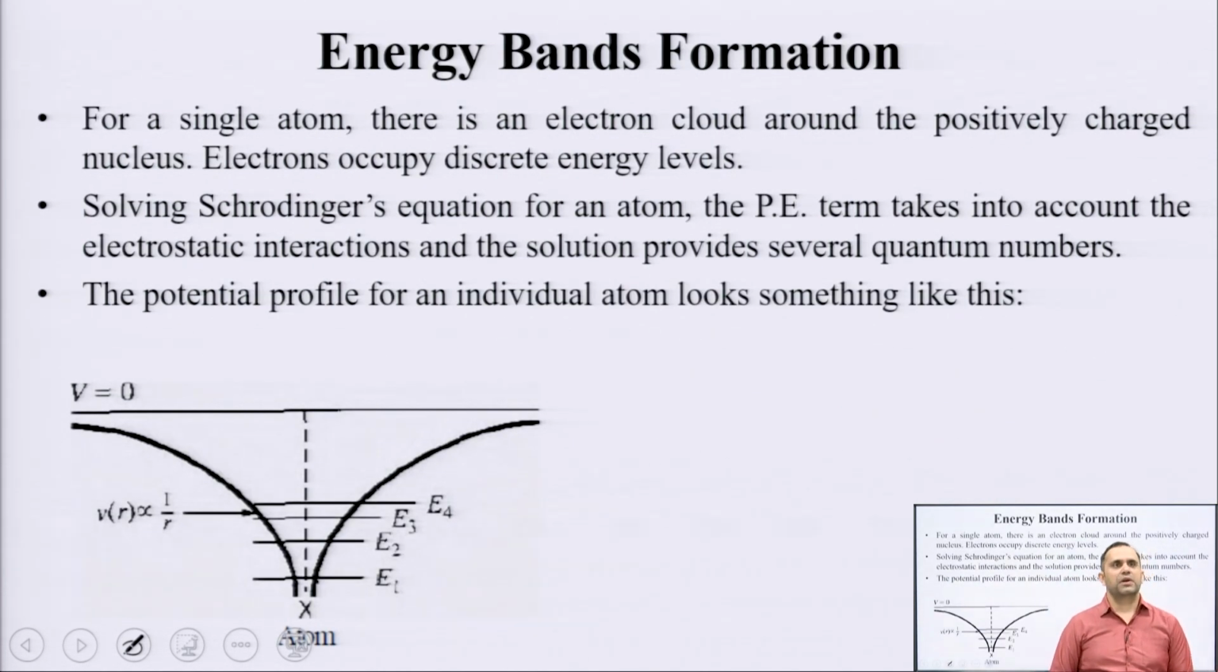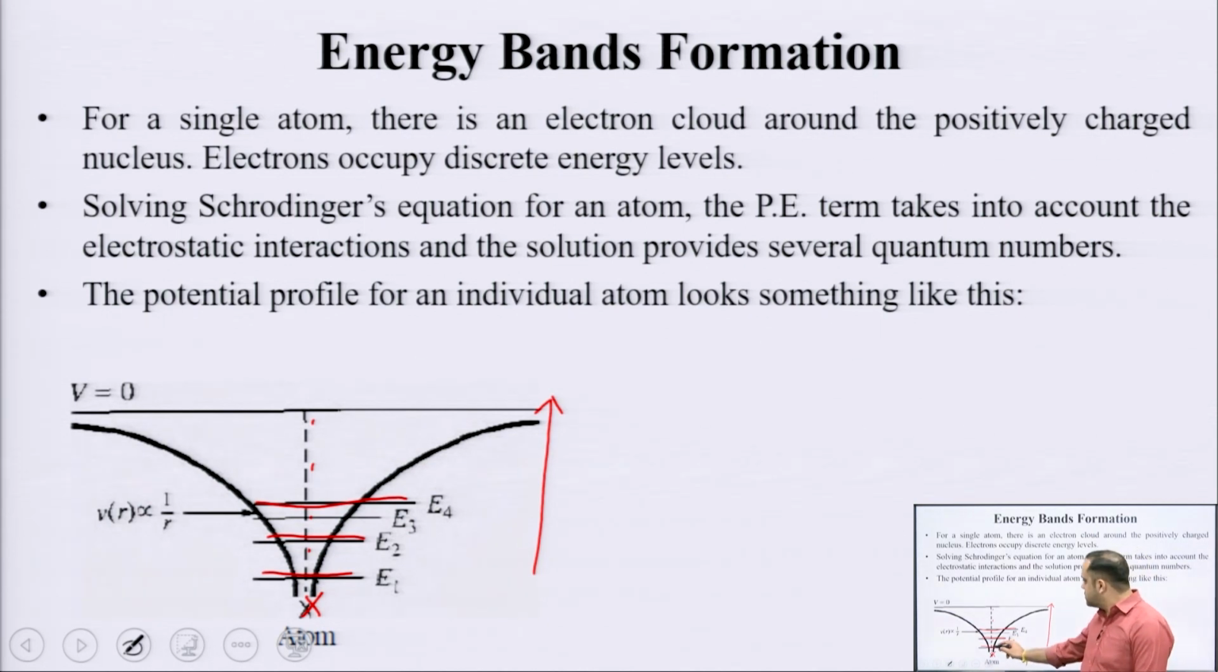The figure shown on your screen shows that for a single atom, you have an electron cloud occupying that nucleus, and electrons are occupying discrete energy levels. This x here is the location of the nucleus, and going upwards on the potential or energy scale, electrons are located at some well specified discrete energy levels. We can't say that they can occupy any energy level, that is not possible. Only these discrete energy levels are being occupied.